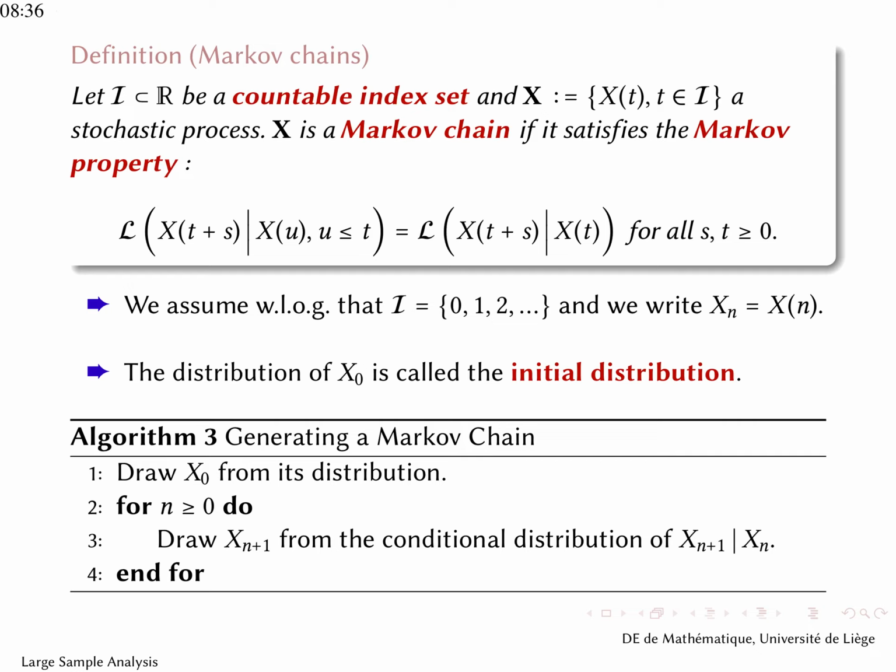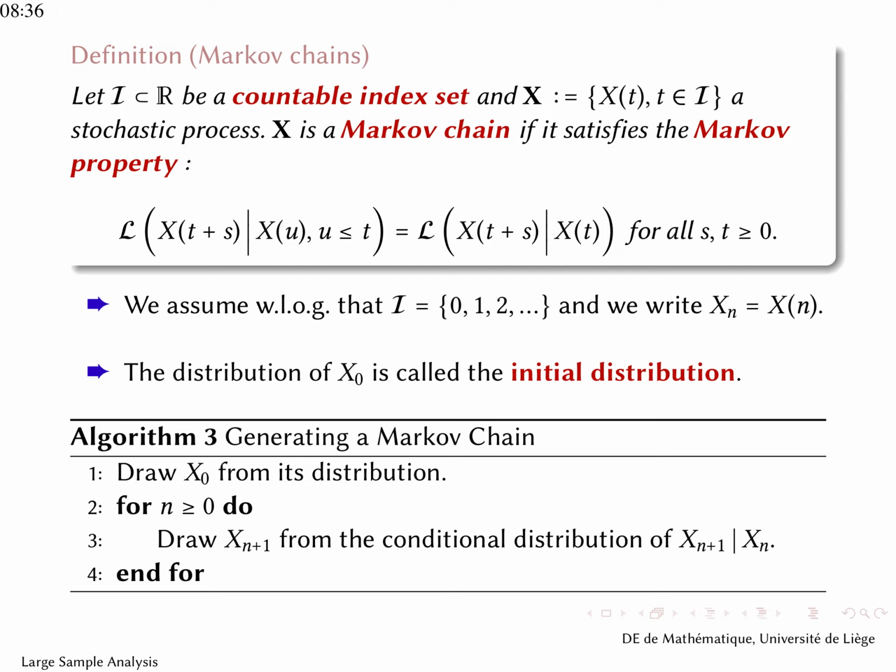A Markov chain is a stochastic process, same as before, if it satisfies the Markov property, but the index set is now countable. So the index set can be enumerated, and so we can assume, without loss of generality, that the index set is just 0, 1, 2, 3, and so on. We will also simplify notation here, so x at index point n will be written as xn, and the distribution of x0 will be called the initial distribution.